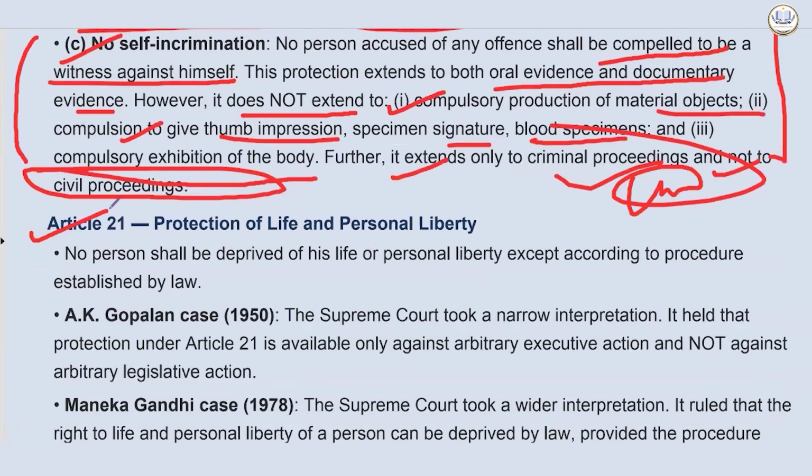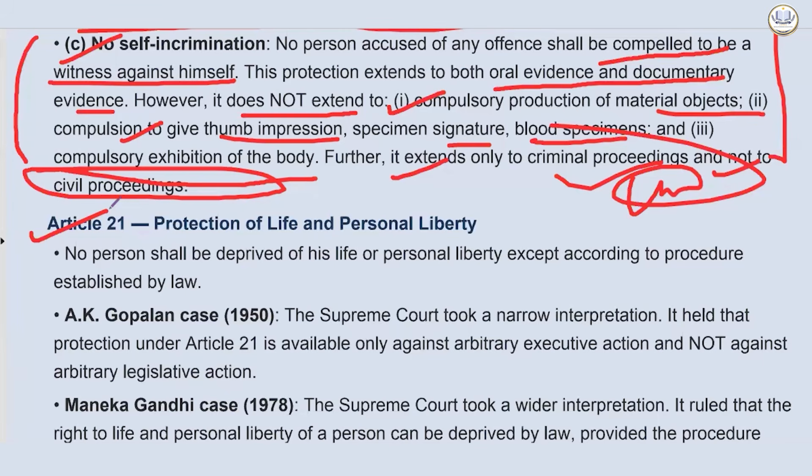Now, the widest of all the articles is Article 21. Before that, I want to explain one concept. You must have heard a concept called the principle of natural justice. This has been asked by UPSC many a times, and that is why I want to go a bit deeper into it. What is the principle of natural justice? Is it part of rule of law, or is it something wider than the rule of law? What is the difference between the rule of law and rule of man?